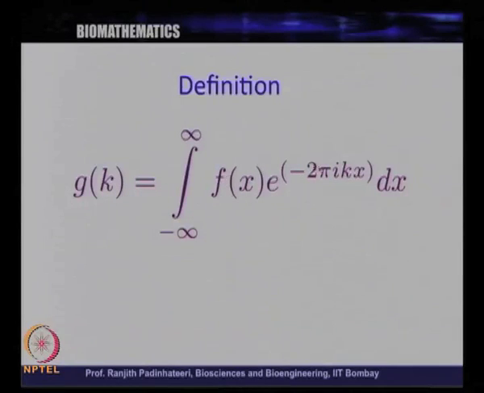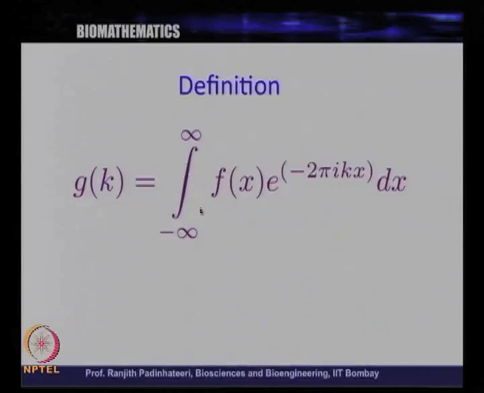For a given value of k, there is a g of k. Note that this is from minus infinity to infinity.